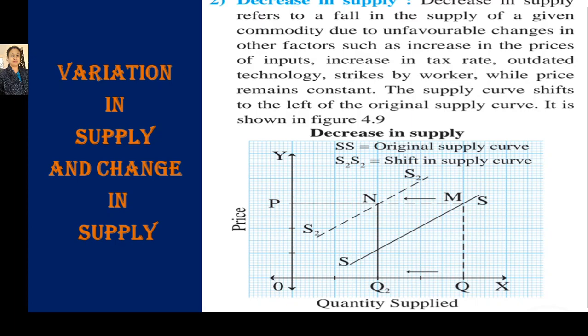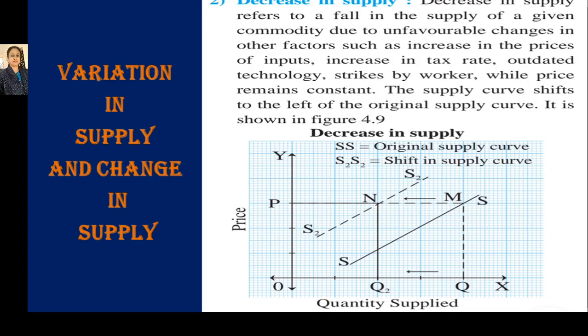The producer is selling OQ amount, but with the increase in taxation, the producer will reduce supply from OQ to OQ2, and the new supply curve will form, S2 S2,